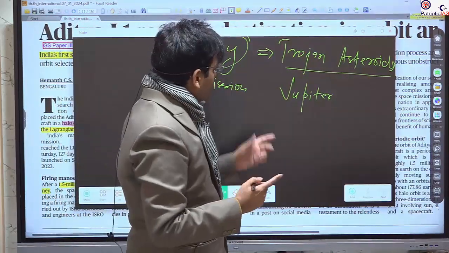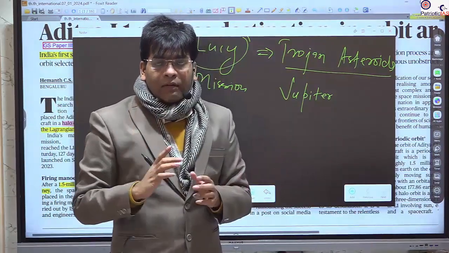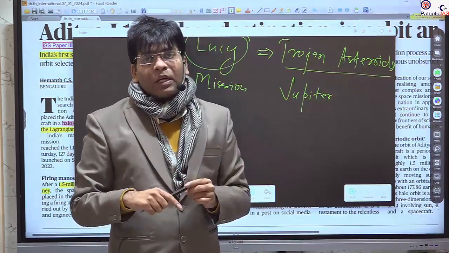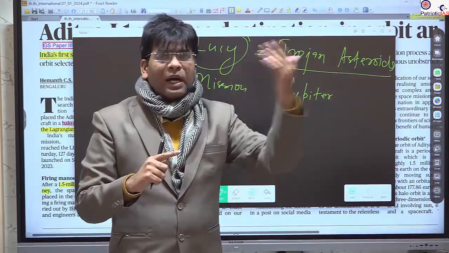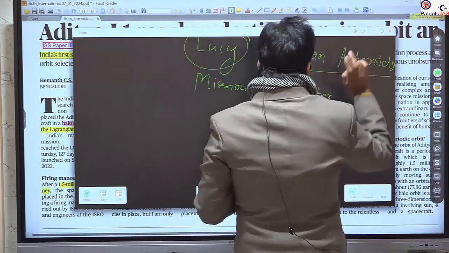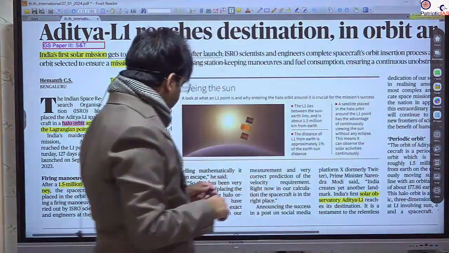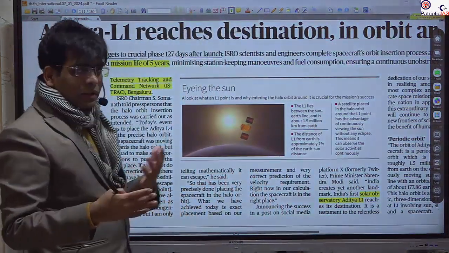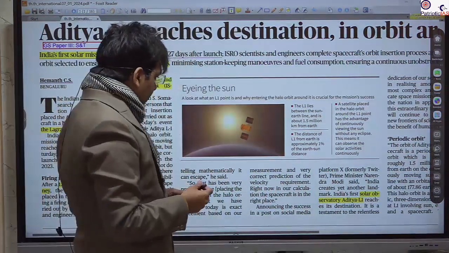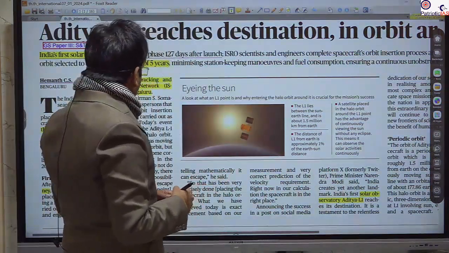So these are the L4 and L5 points, and this is the reason we don't place Aditya at L4 and L5, despite them being stable. L3 we cannot use because it is behind the Earth or behind the Sun, and it is not visible and not that much usable.